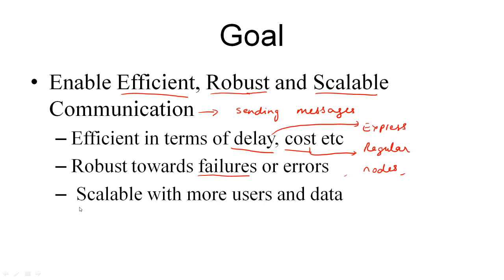A scalable system ensures that as more and more users use the system or more and more data gets sent as part of the system, it still doesn't fail. So when internet protocols were being designed in the 1980s, there were hardly a few hundred nodes. At that time, no one would have imagined the size of the internet. Now we have close to 1 billion nodes. Surprisingly, internet has been very scalable because the design principles on which it was based were very strong. There were a few minor problems, but nothing major.